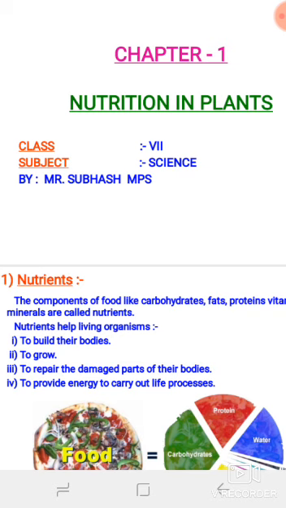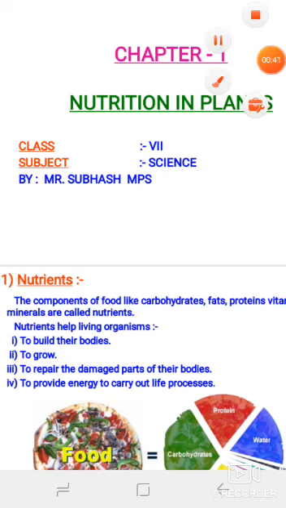Students, from today we are going to start the explanation of our science with the help of small video clips. And as you know, your science contains all three sections, that is biology, physics, and chemistry. Out of all three sections, I'm going to start with the first section, that is biology. And I'm taking here the first chapter of your science.